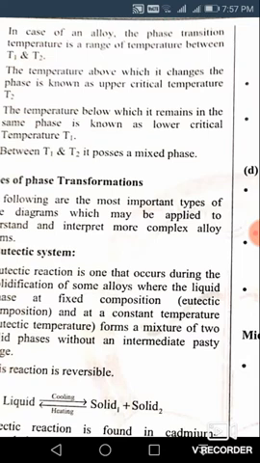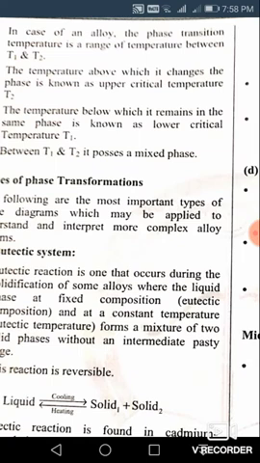The temperature above which it changes the phase is known as the upper critical temperature, and the temperature below which it remains in the same phase is known as the lower critical temperature. So below the lower critical temperature, it remains in the same phase, for example solid or liquid, whereas above the upper critical temperature, the phase changes, for example from solid to liquid.